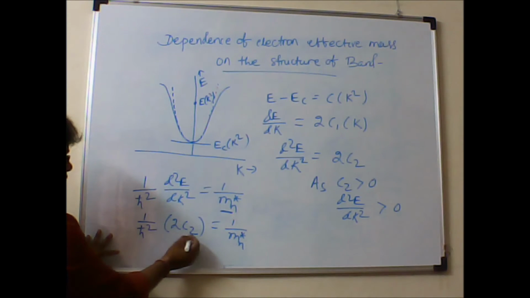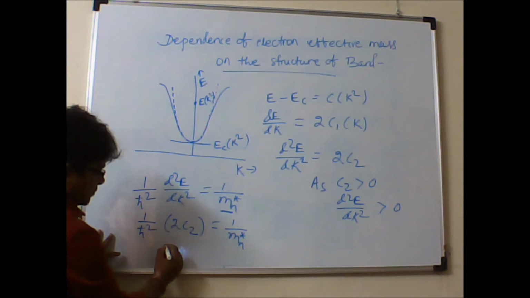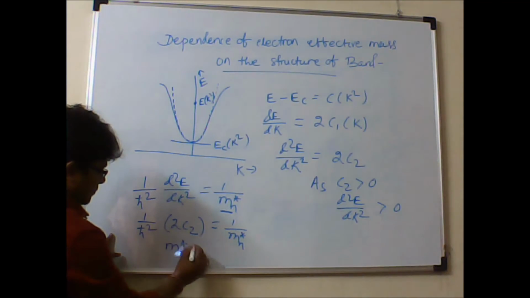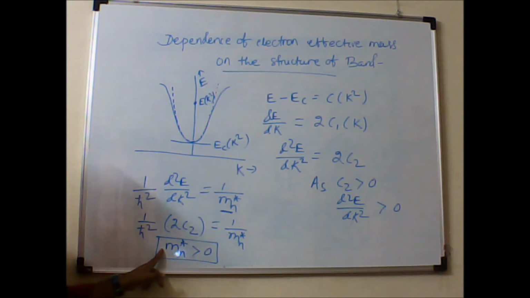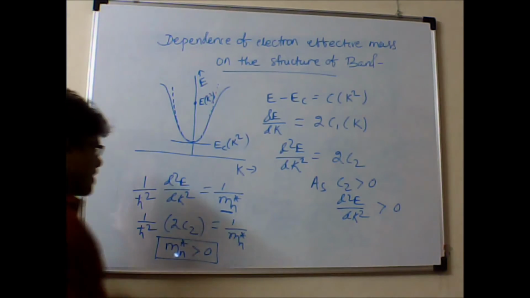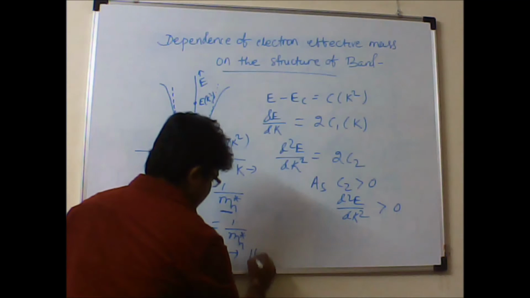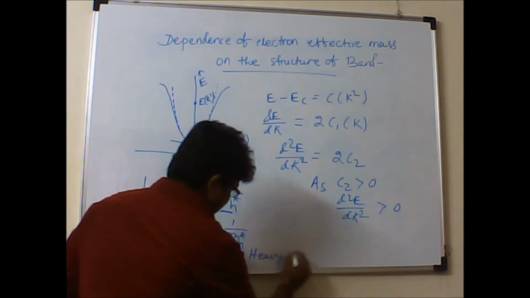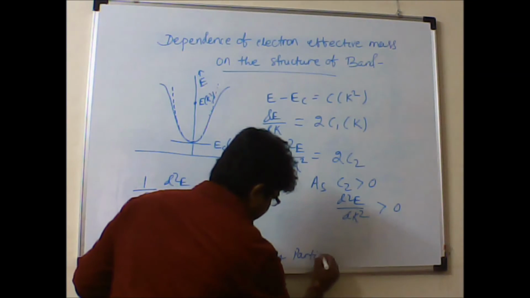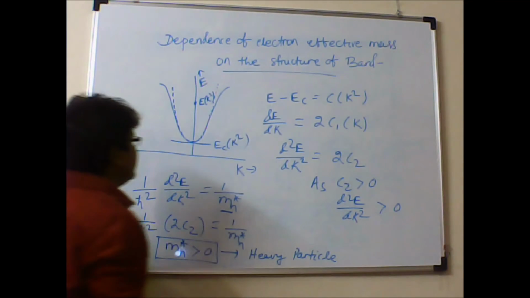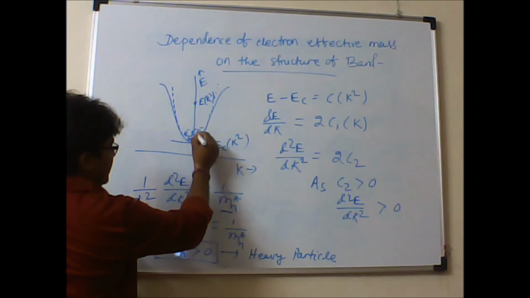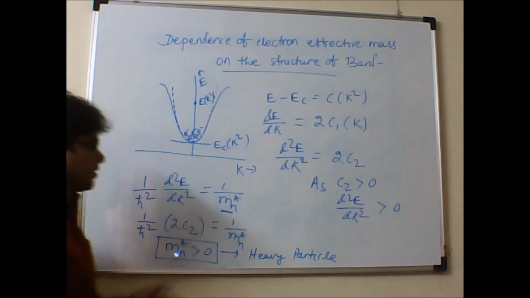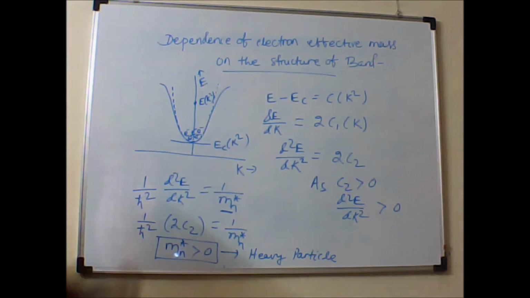As C2 is greater than 0, it is obvious that mn star will also be greater than 0, or positive. Here the effective mass of the electron is greater than 0, and the electron behaves as a heavy particle. In the conduction band, all these electrons will be congregated at the bottom, as they behave as heavier particles. Electrons will be congregated at the bottom of the conduction band.